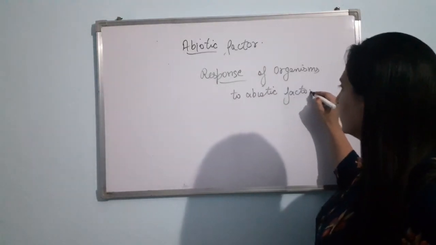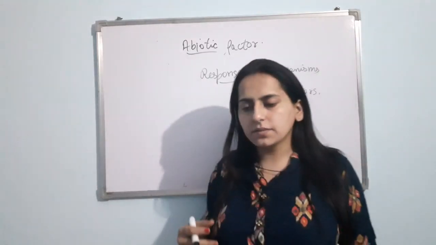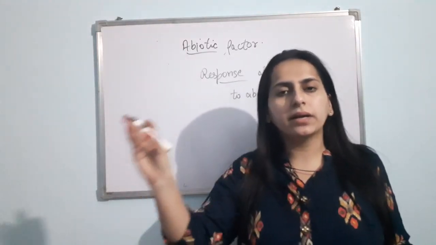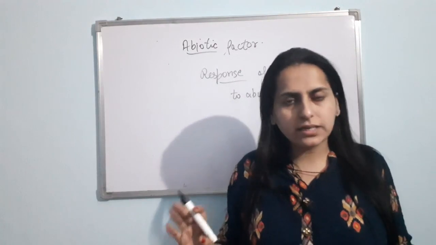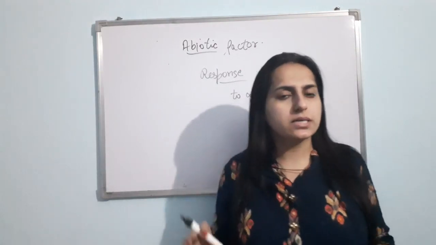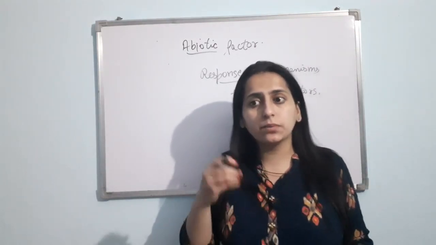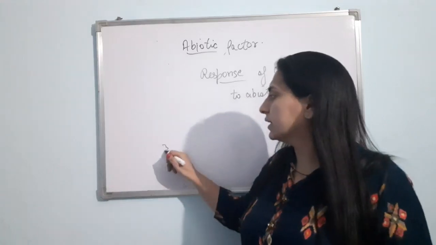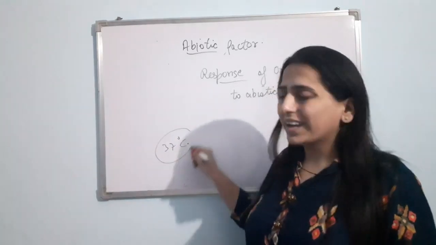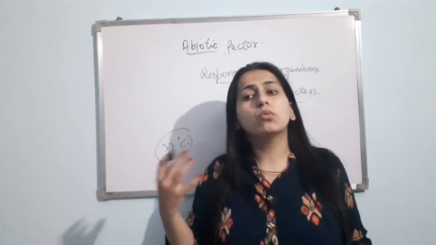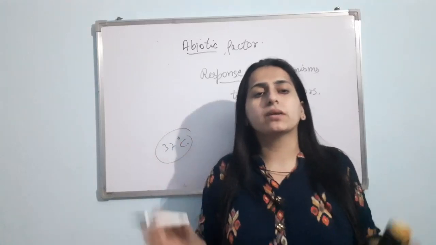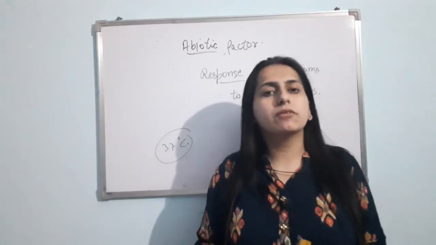Understand one thing, organisms are most active at a particular temperature, right? At a particular osmotic concentration we are active, we are maximally active at 37 degrees Celsius. Why is it so? Why are organisms most active at a particular temperature and osmotic concentration?